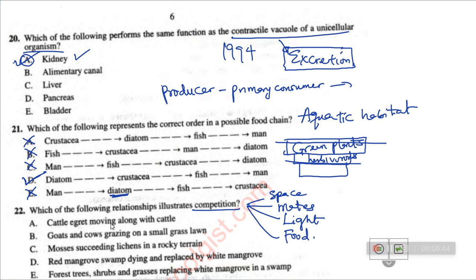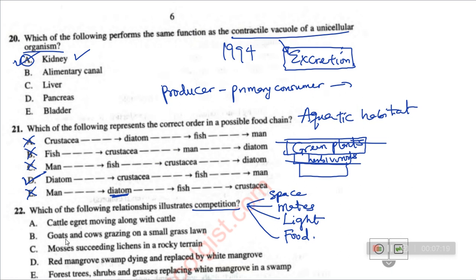So option A, cattle egrets moving along with cattle. No, when cattle egrets move along with cattle, what they are actually doing is taking something from the cattle's body. I can't remember what it is, but I know the Yoruba, though I don't know how to speak it. So there is something in the body of the cattle which the cattle egret will be eating. So that thing serves as food for the cattle egret. So this one we can call commensalism. That one is not competition because the cattle is not competing with the cattle egret. So option A is wrong.